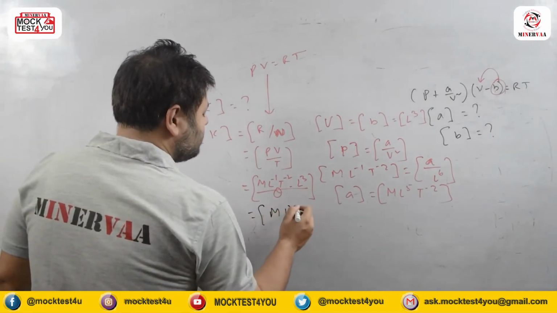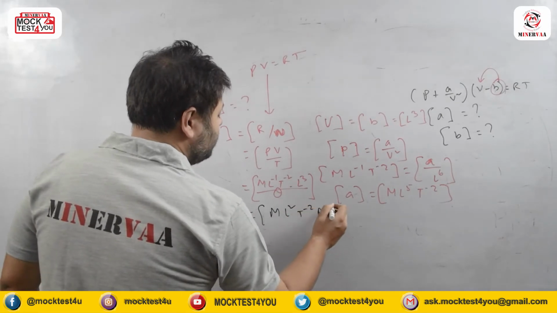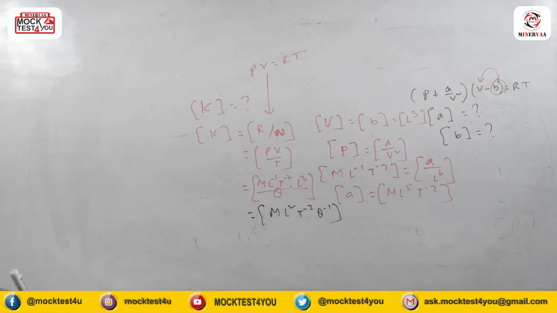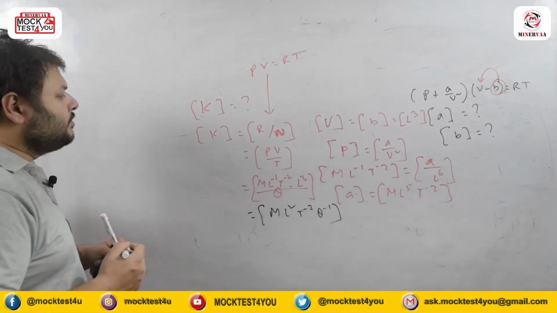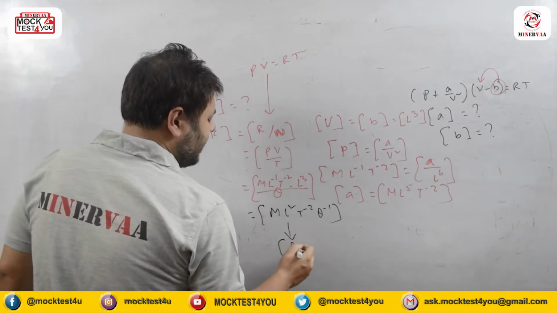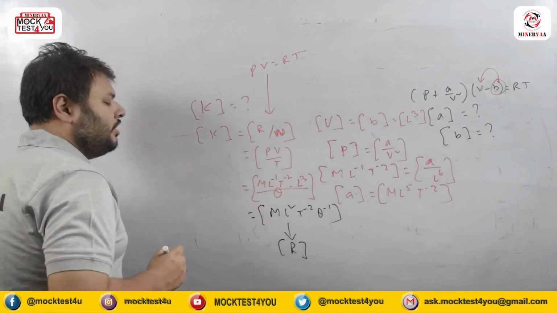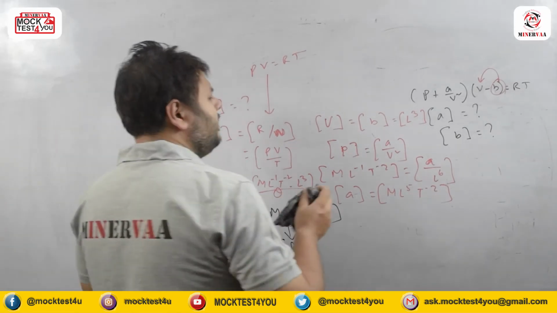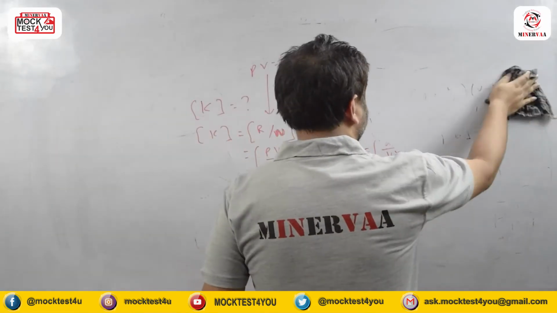It is ML²T⁻²θ⁻¹. This is the dimension of R, that is the ideal gas constant, and also the dimension of the Boltzmann constant, and this is highly important for different sectors. We are going to use it.